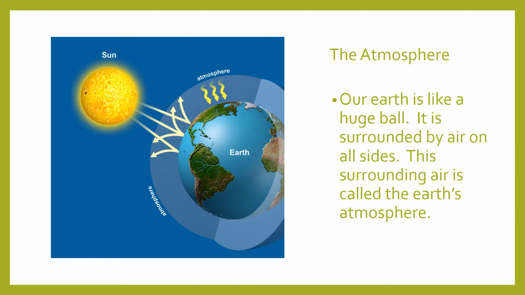Let us read, children. The atmosphere. Our earth is like a huge ball. It is surrounded by air on all sides. This surrounding air is called the earth's atmosphere. Look at the picture a little closely. Sure, you will understand with the reading, the explanation and the picture.